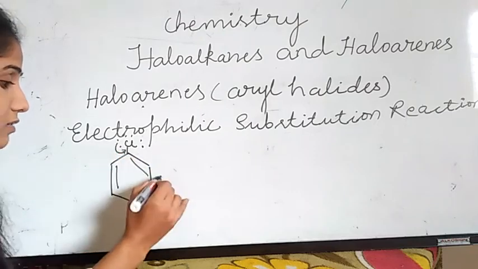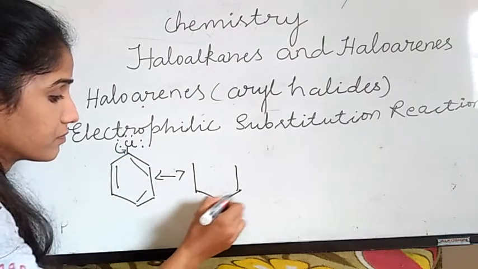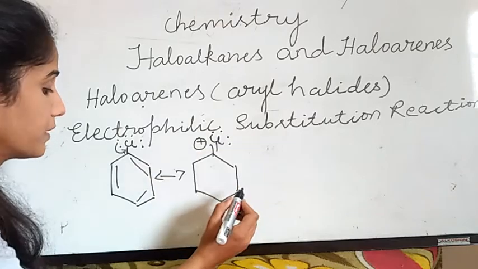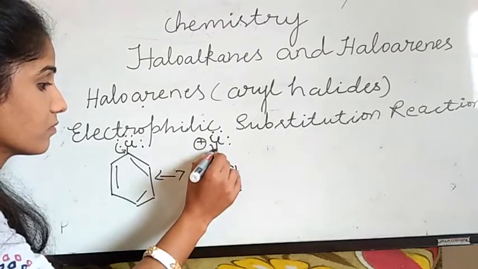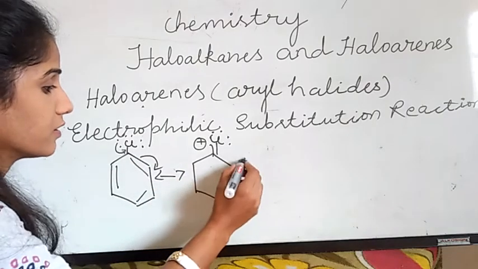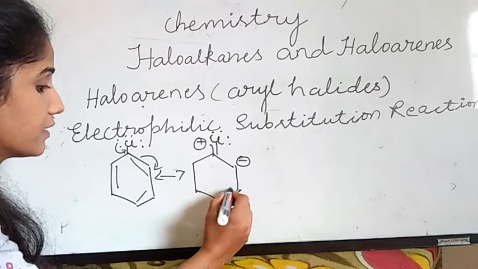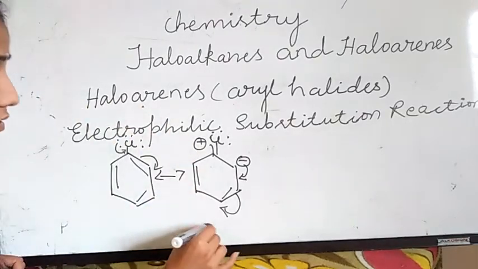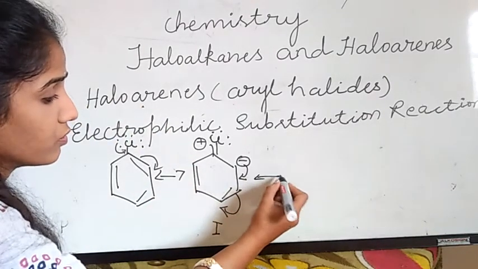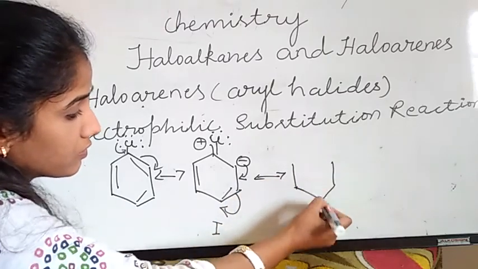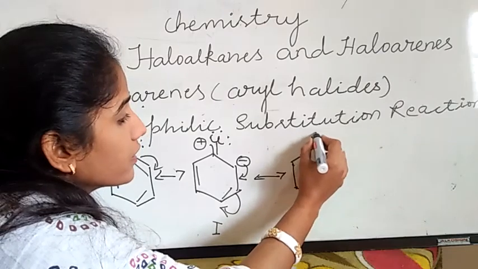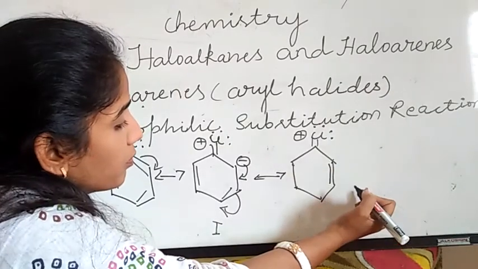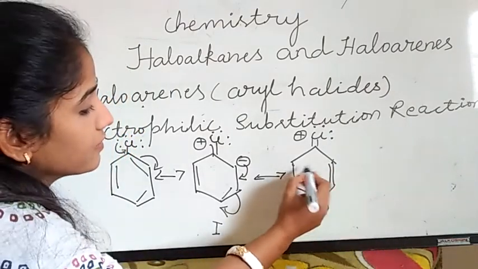For the double bond character, they will move like this: double bond to Cl, with a positive charge, and I am getting a minus sign here. This is one resonating structure. For the other one, the double bond moves here, again I get a minus sign here.